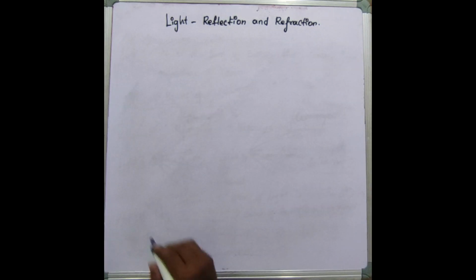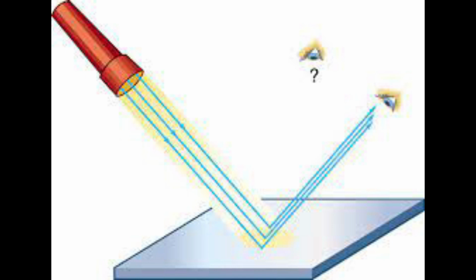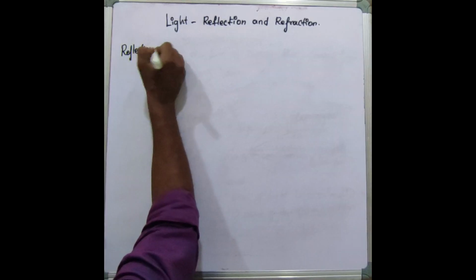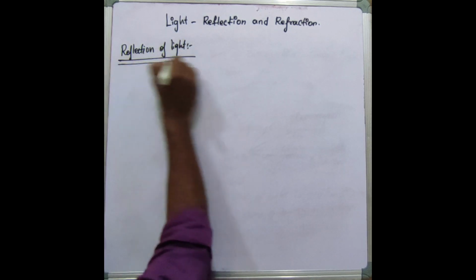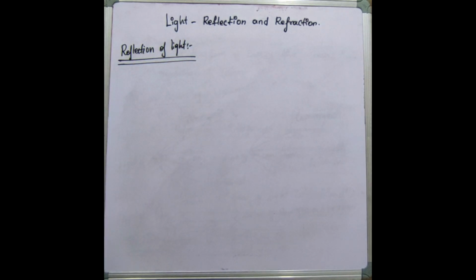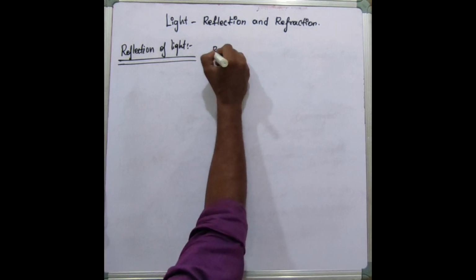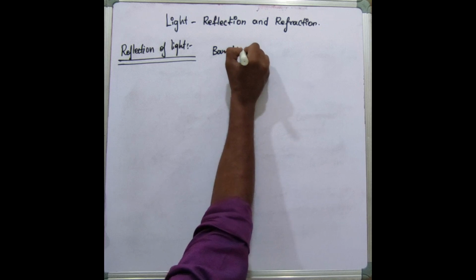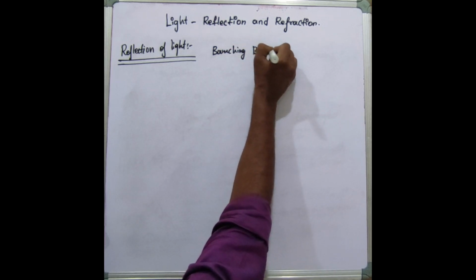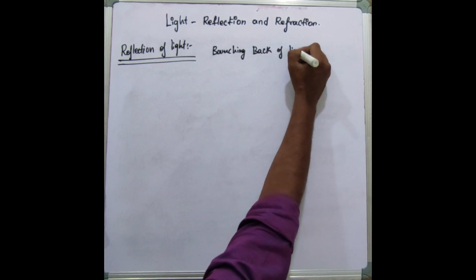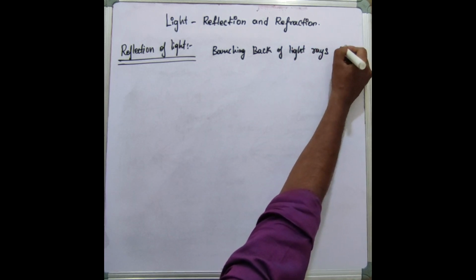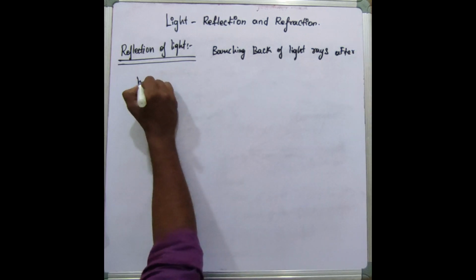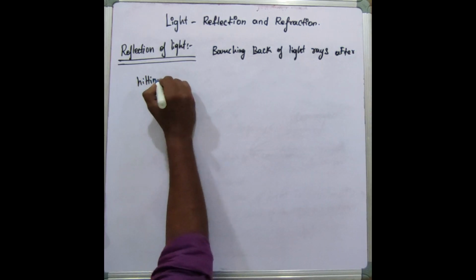As we have an idea of beams, reflection of light. So generally what is reflection of light is bouncing back of light rays after hitting a surface.